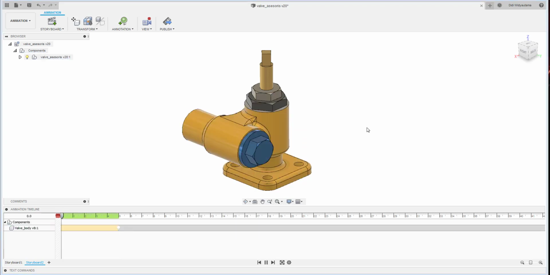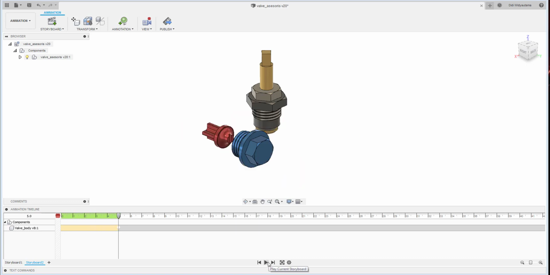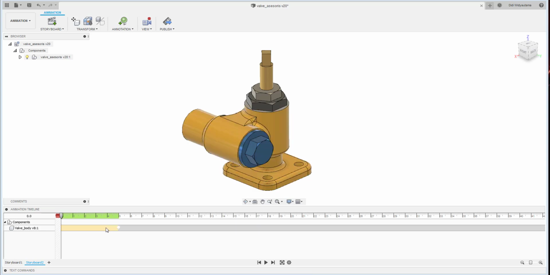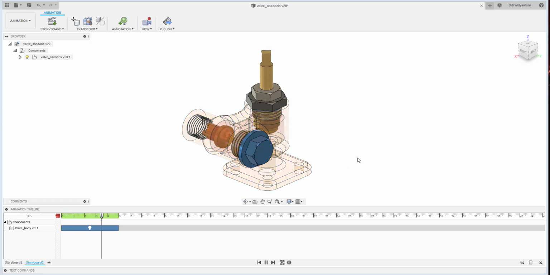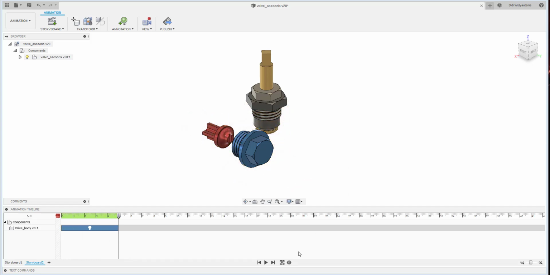So during 5 seconds, they will eventually stop. Yeah, here we can drag, so the transition will be smooth. Okay, like that.